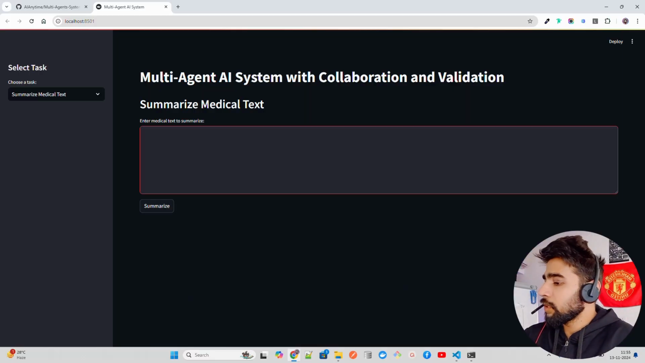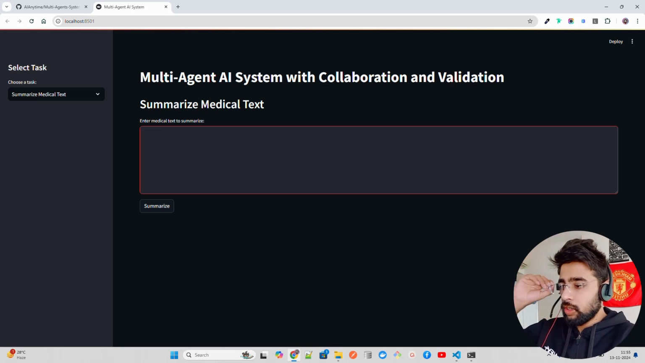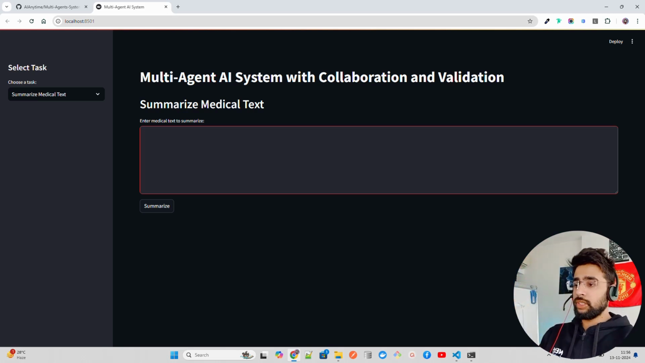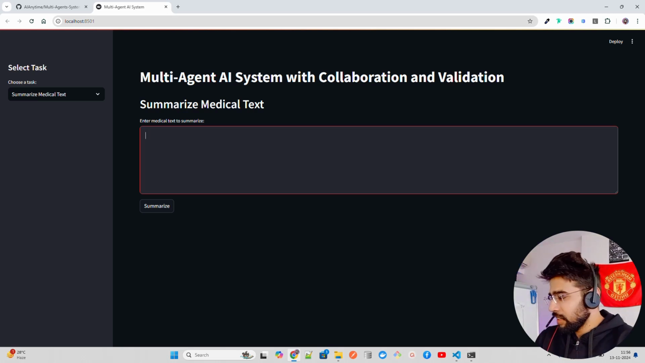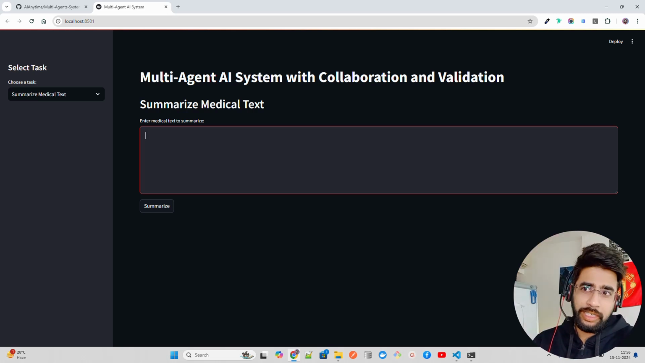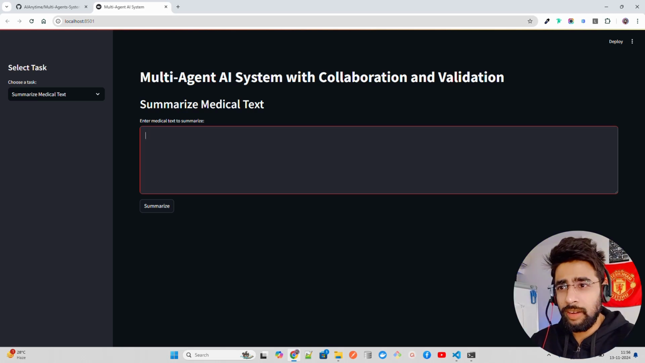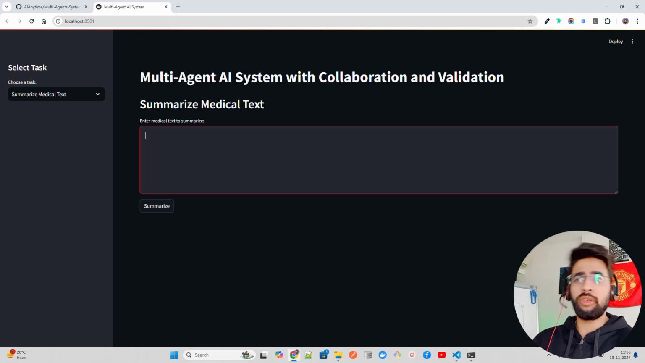Without any further delay, let's jump in and see what we're going to build today. If you look at my screen, I have something called a multi-agent AI system with collaboration and validation. It's a Streamlit application. That's what we're going to build, because nobody cares about notebooks. I always say that. Nobody cares about your Python file notebooks. If you're showing something in the terminal, people hardly care. The client will not be impressed. So you need to build better user interfaces.